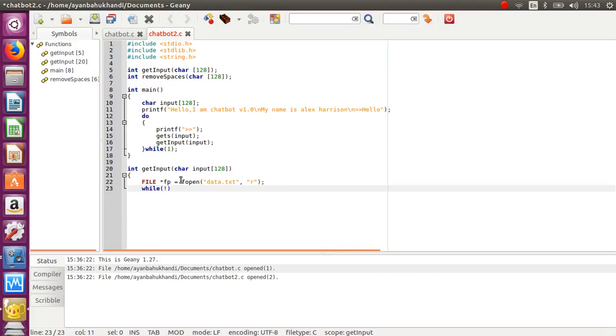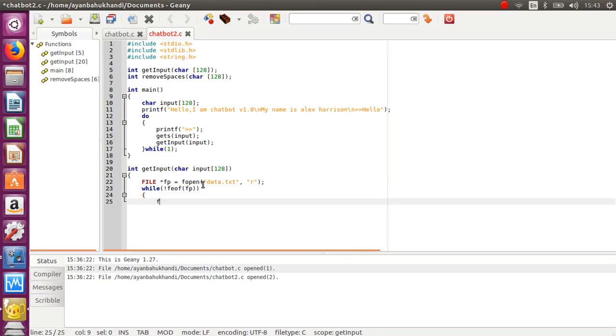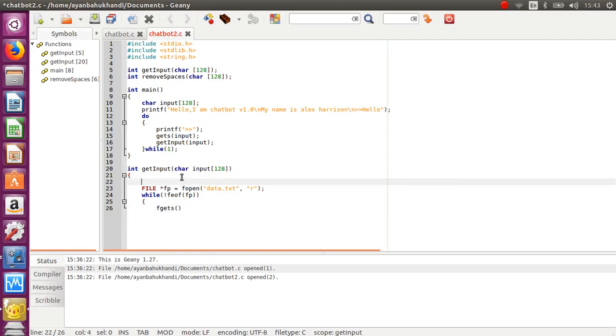no. In C programming, the exclamation mark is denoted as no. feof means file end of file, means till there is no end of file. fp, and we'll open braces and write fgets, and we'll make a variable called array.